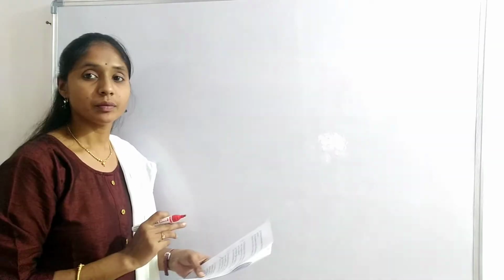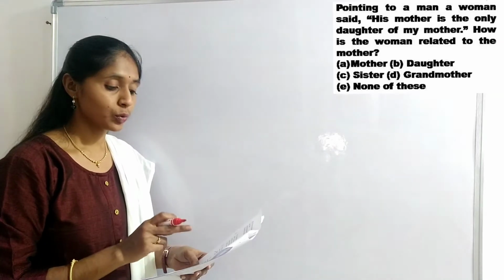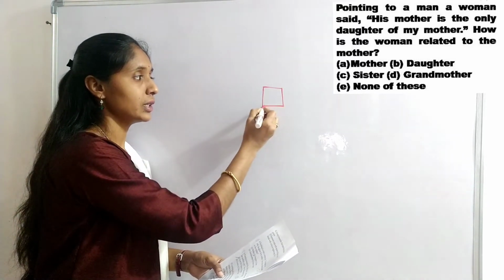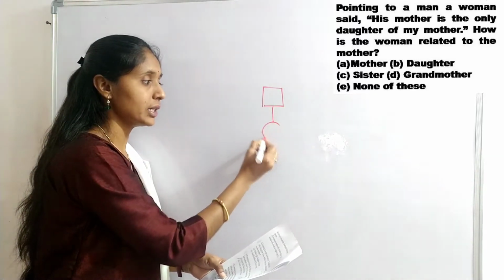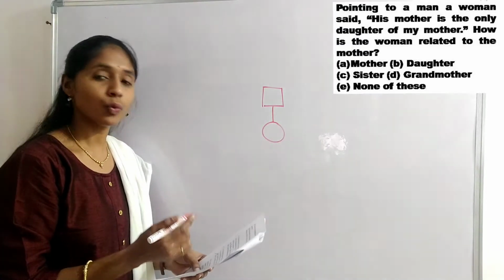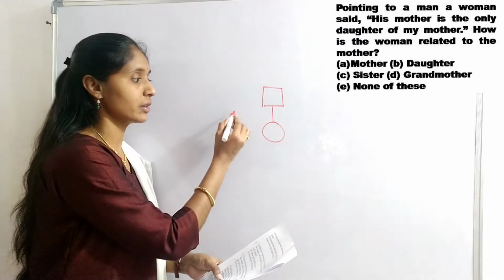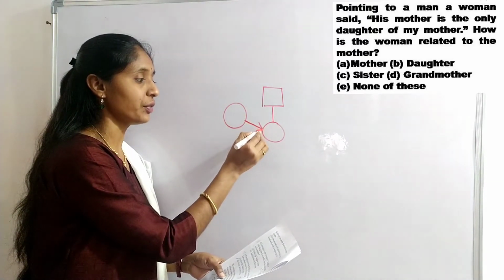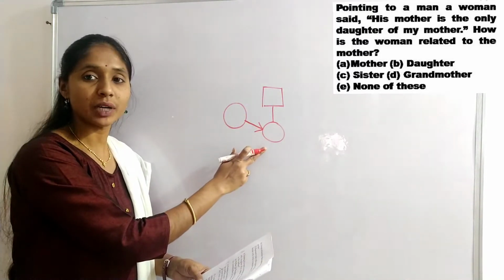First question. Pointing to a man, a woman said, his mother is the only daughter of my mother.